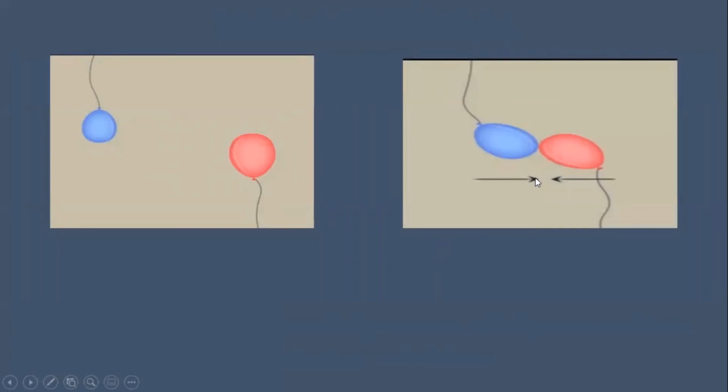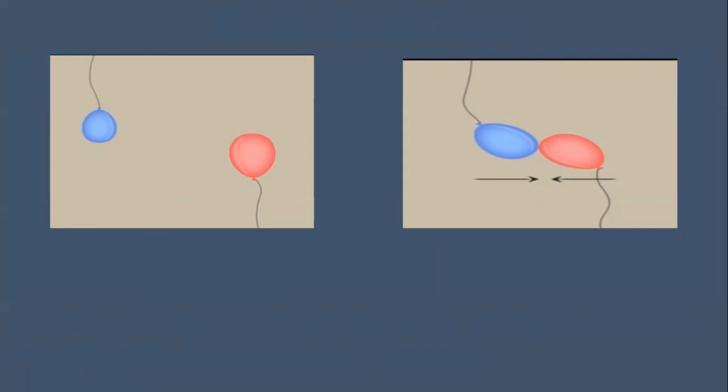Yes. Both the balloons seem to be coming towards each other. We can say that they are attracting each other. Why is this happening now? It is happening because of a force that acts between them.